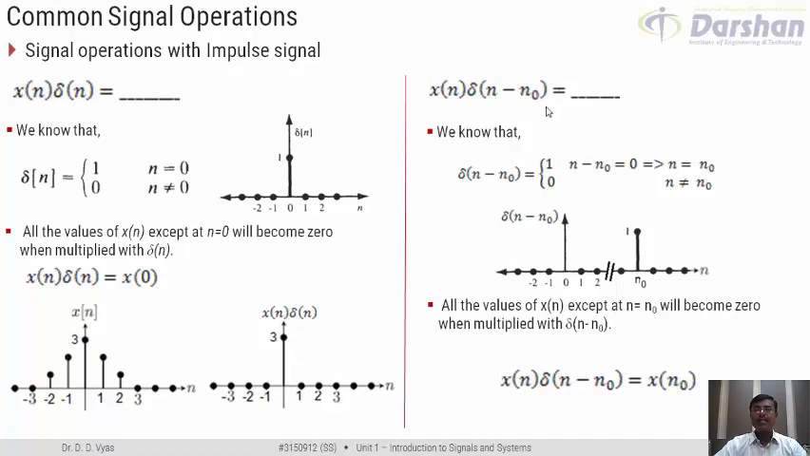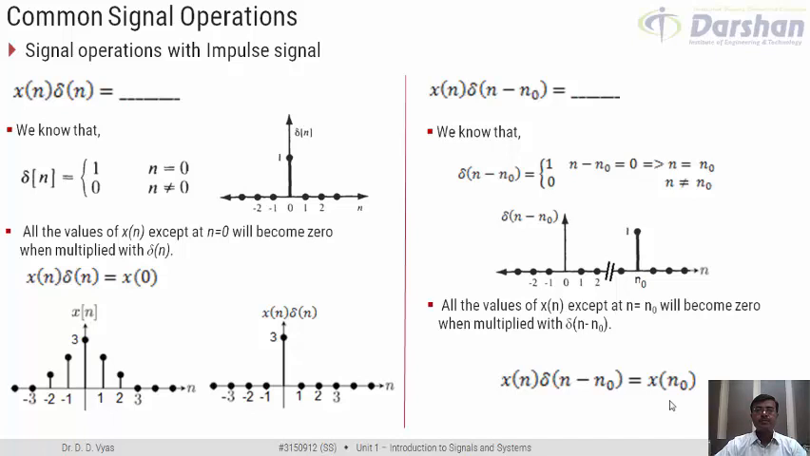Suppose that I take n0 to be equal to 2. So what should happen? This signal should be present here now. It should get shifted in time. Yes. So now if it is present here, and I am multiplying this, then only x of 2 would come into picture. All other values would become 0. So x of n into delta of n would give you x of 0. Similarly, x of n into delta of n minus n0 would give you x of n0. This is not absolutely difficult to understand.